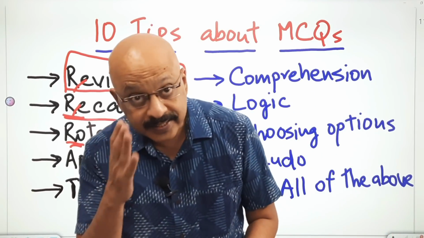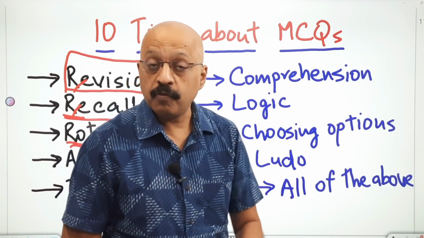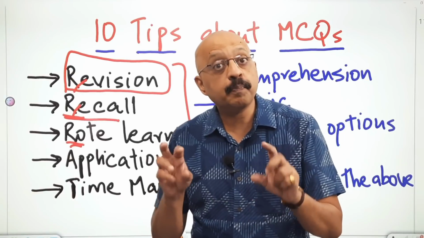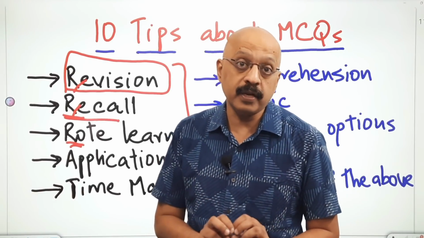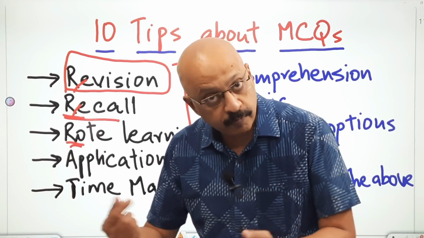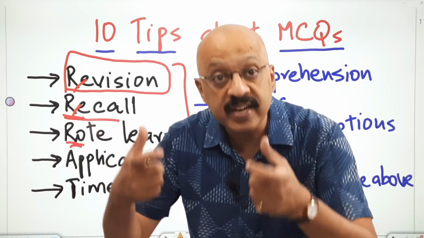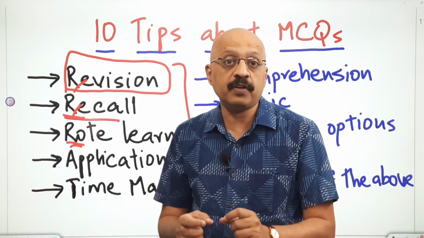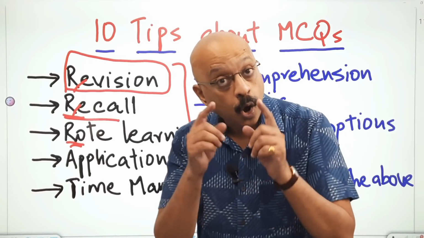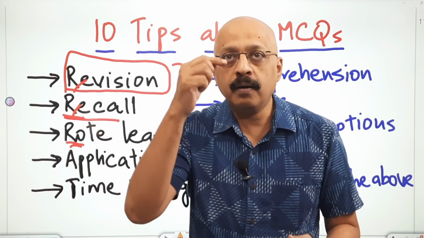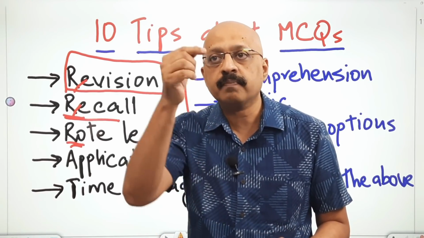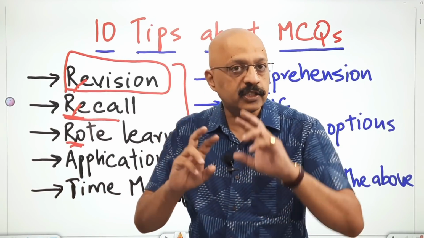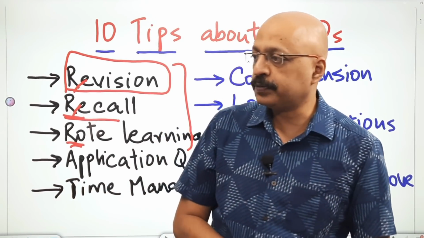Okay, 10th point, all of the above and none of the above. If your option is one of these, please pay attention to it. Why has it been included? Has it been included only to fill up one of the options, or is it a realistically correct option? Okay, so if there is a none of the above or all of the above, please pay attention to it. Or if you get an option saying 1 and 2, where option C is 1 and 2 both, then also you need to pay attention to why that particular option has been given.